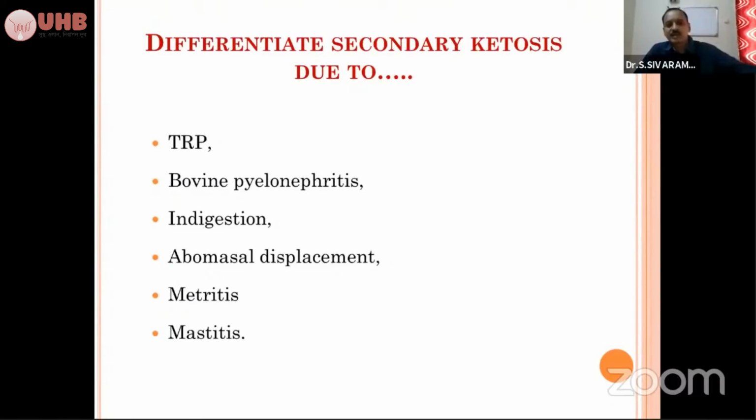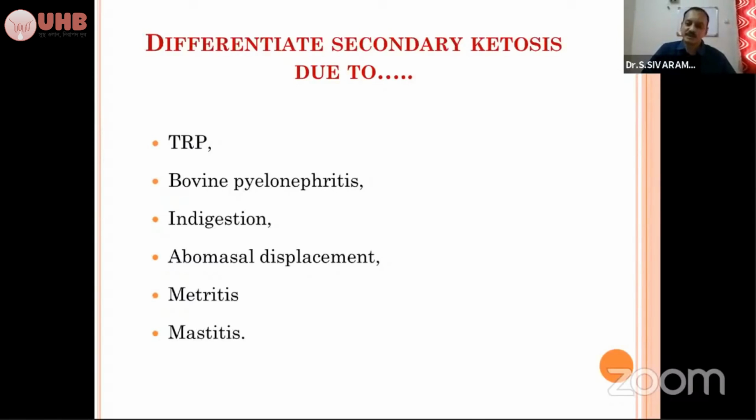Metritis you can see very easily. During the vaginal examination, you can see the obvious mucopurulent discharge, and mastitis is obvious. And for abomasal displacement, there are some clinical examinations. You can appreciate the ping sounds, either on the left side or the right side, and you can diagnose it. And peritonitis and pericarditis you have to differentiate clinically.